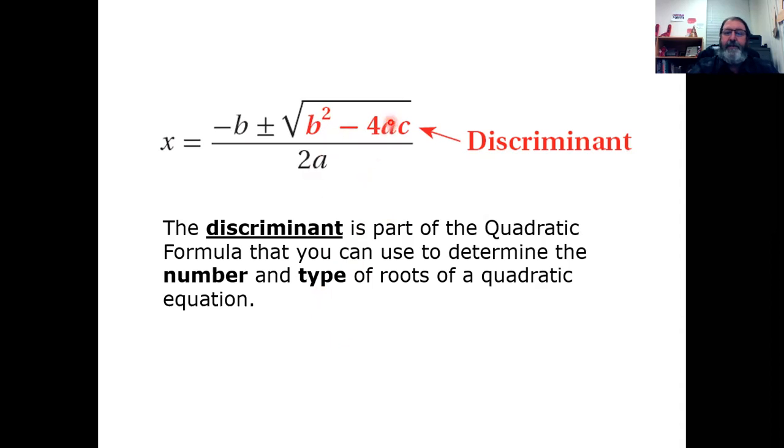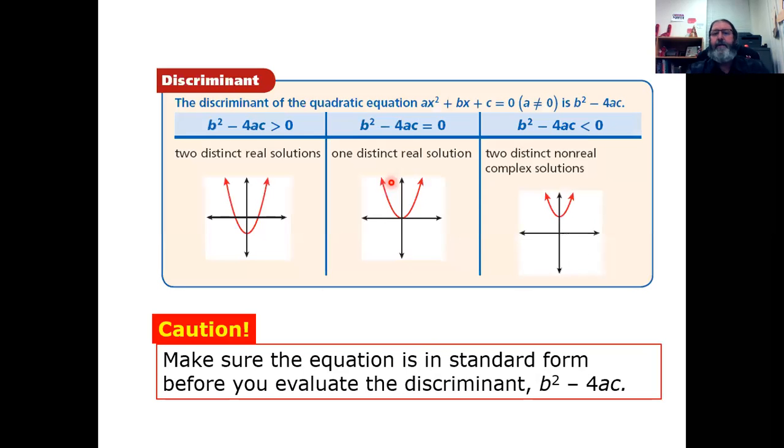Real easily, it's based on the value of this number. In fact, I don't even have to know the exact number. All I need to know is, is that amount 0? Is it less than 0, i.e. a negative number, or is it greater than 0, i.e. a positive number? So I just want to know, is that amount positive, is it 0, or is it negative? If I know which of those three categories the discriminant falls into, positive, 0, or negative, then I can know how many roots it's going to have and what type of roots they are. So this is how we tell.